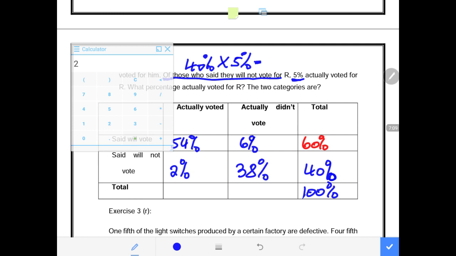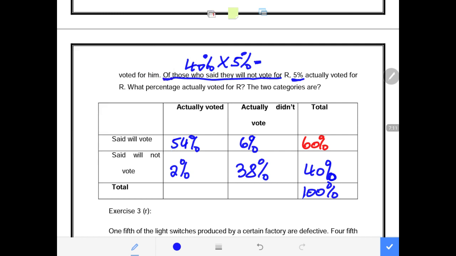So this is the information that is given, enough for us to complete the table. Now the total here will be 56%, which is those who actually voted. 54% are those who promised to vote and actually voted, and 2% are those who promised not to vote, but ended up voting.